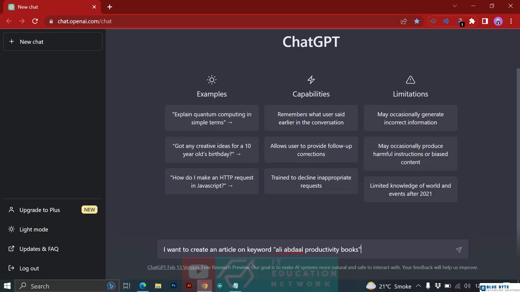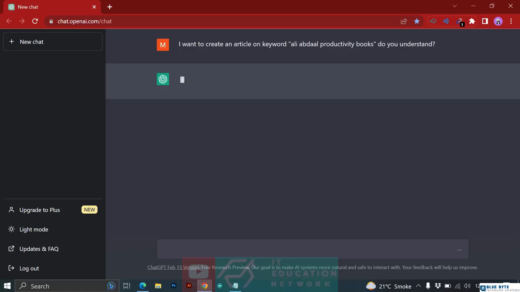If I say I want to create an article on this keyword, ChatGPT will start creating the article, but I don't want ChatGPT to start creating the article just yet because I want to give more information as well. So for this purpose I will just write, do you understand what I'm trying to say? Now ChatGPT will not write the article right away, but it will tell me whether it understands or not. So let's see if ChatGPT understands our keyword.